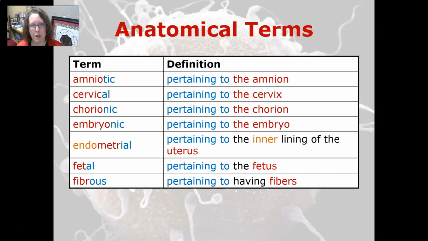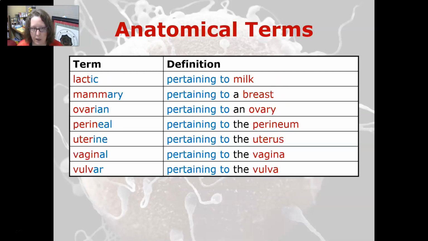A few anatomical terms. So amniotic is pertaining to the amnion. Cervical, to the cervix. Chorionic, to the chorion. Embryonic, to the embryo, endometrial, pertaining to the inner lining of the uterus, fetal is pertaining to the fetus, and fibrous, to having fibers. Lactic is pertaining to milk, mammary is pertaining to a breast, ovarian, to an ovary, perineal, to the perineum, uterine, to the uterus, vaginal, to the vagina, vulvar, to the vulva.